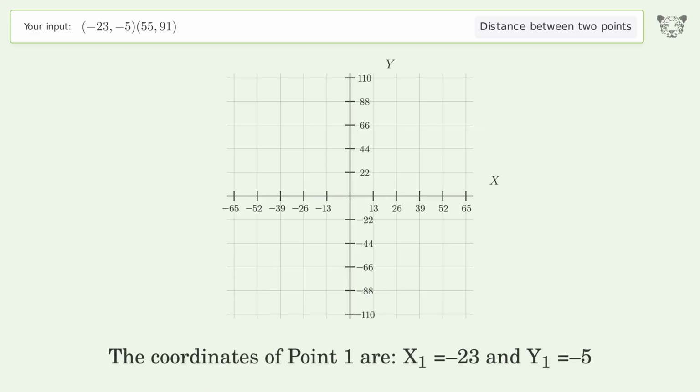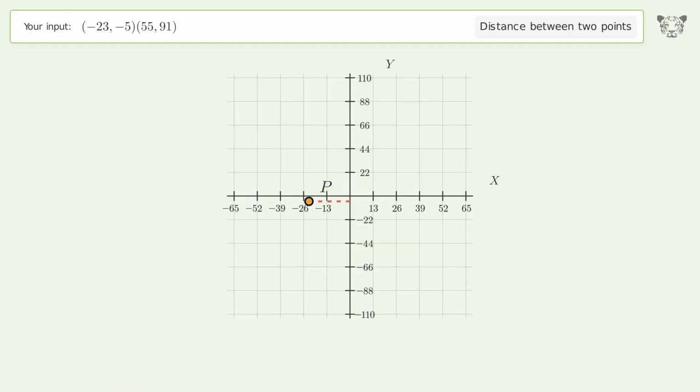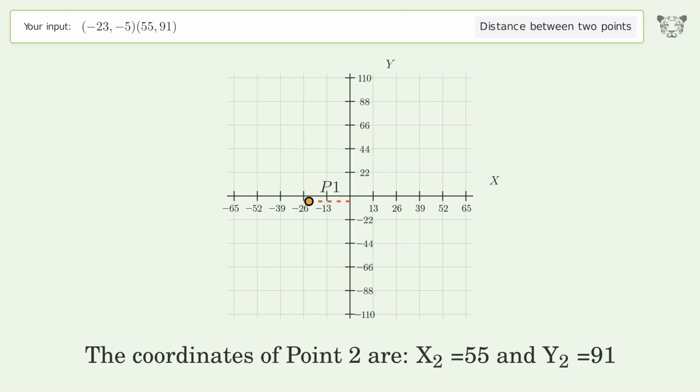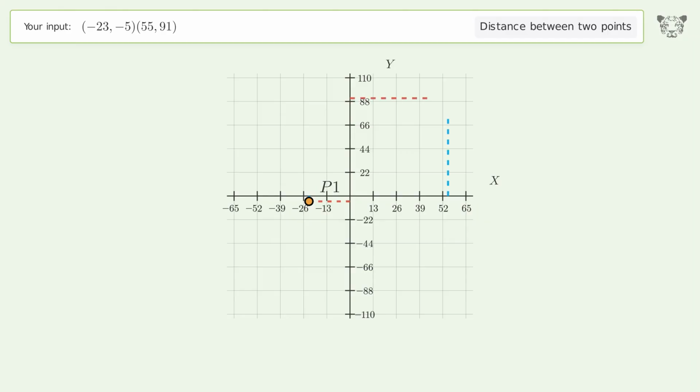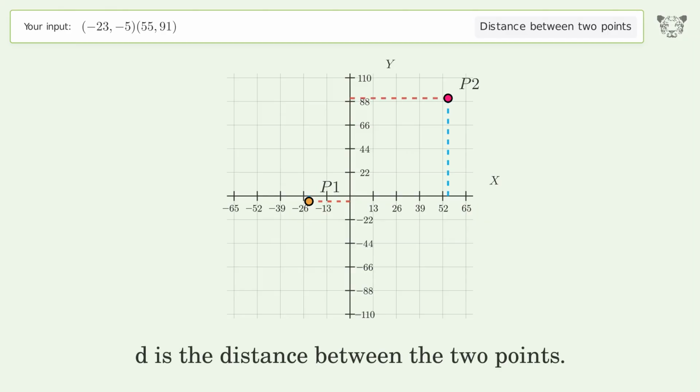The coordinates of point 1 are x1 equals -23 and y1 equals -5. The coordinates of point 2 are x2 equals 55 and y2 equals 91. D is the distance between the 2 points.